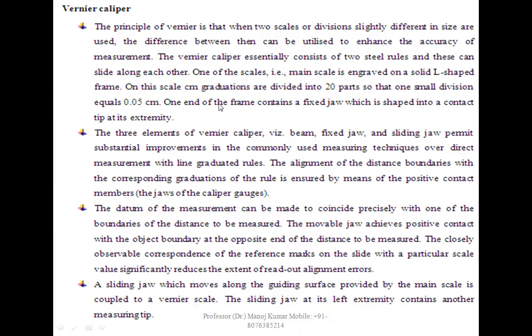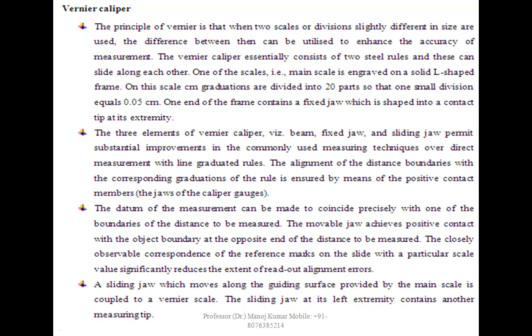On this scale, centimeter graduations are divided into 20 parts so that one small division equals 0.05 centimeter. One end of the frame contains a fixed jaw which is shaped into a contact tip at its extremity. The three elements of the vernier caliper, beam, fixed jaw, and the sliding jaw, permit substantial improvement in the commonly used measuring techniques over direct measurement with line graduated rules.